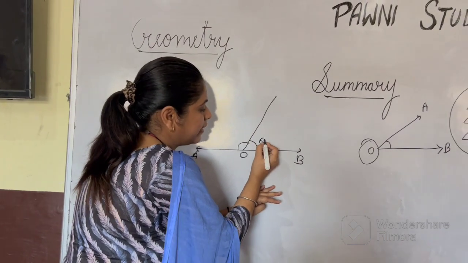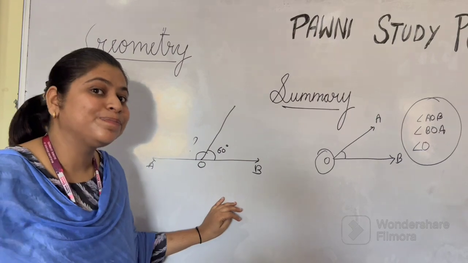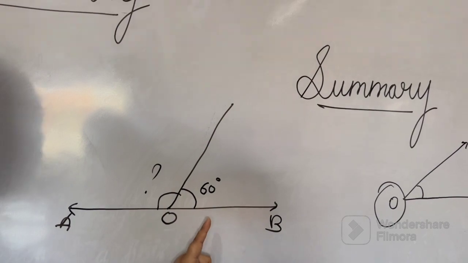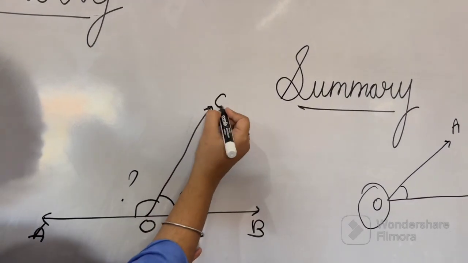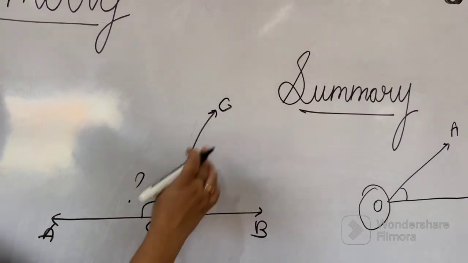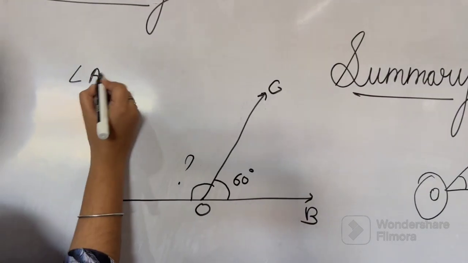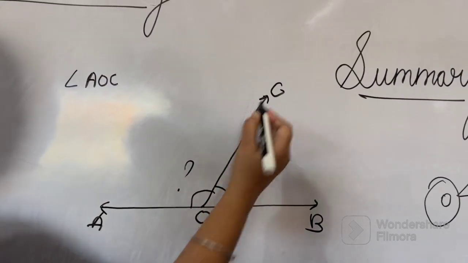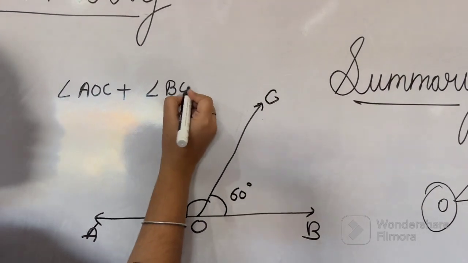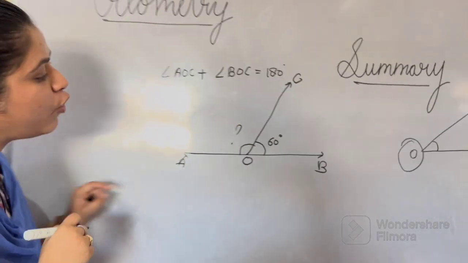Now tell me one thing. If I know this angle is 60 degree, okay? So what will be this angle? Yes, angles on a straight line means the sum of angles equals to 180. Suppose I give the name to this point is C. So now the sum of angles equals to 180, correct. That is angle AOC plus angle BOC is equal to what? 180, correct.